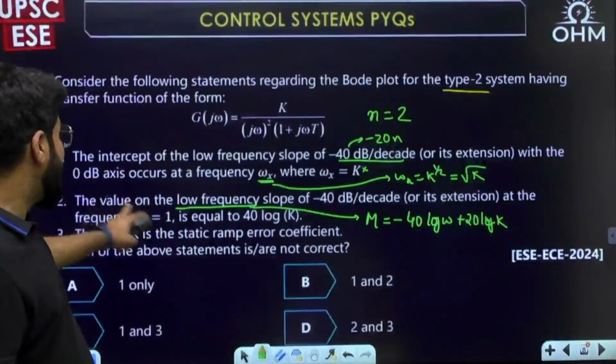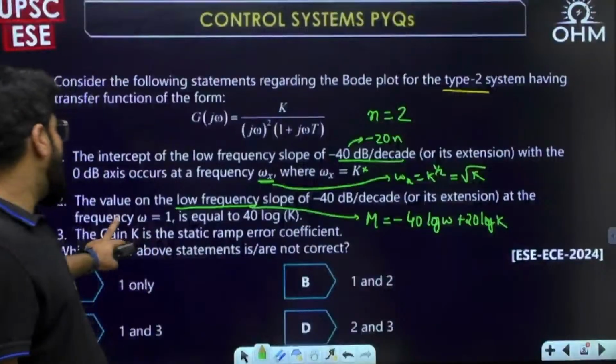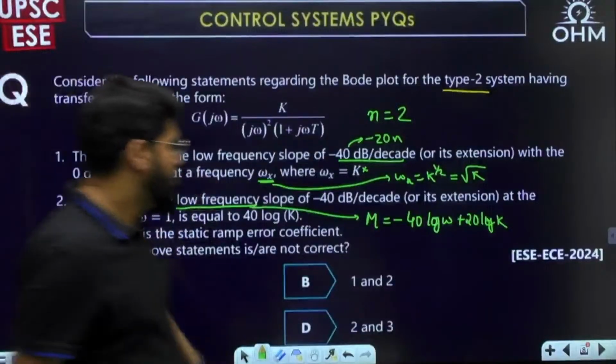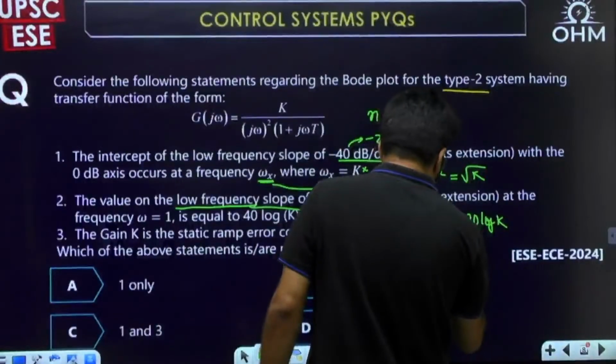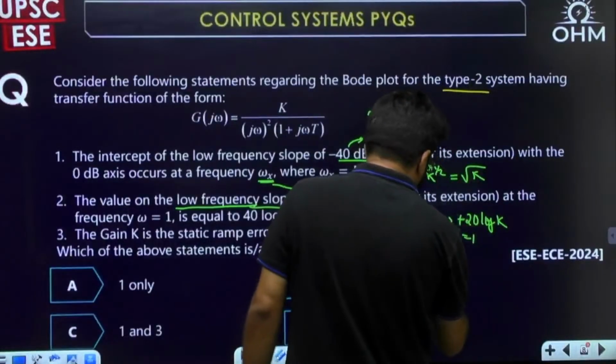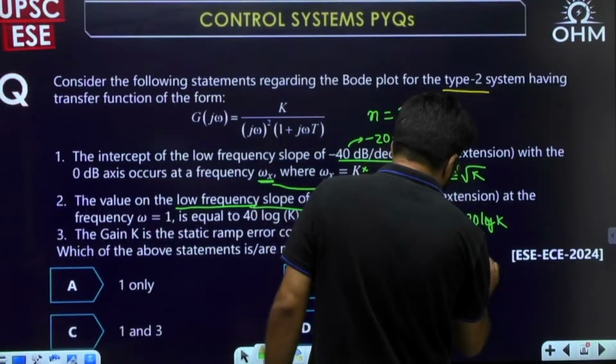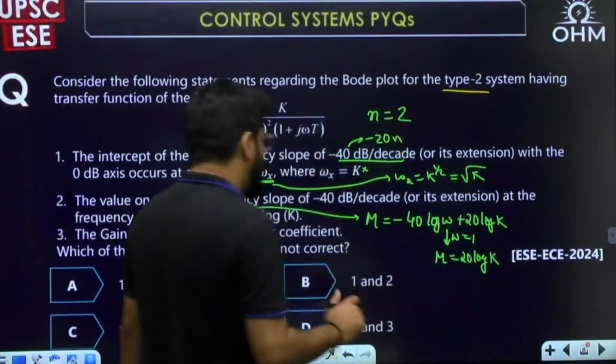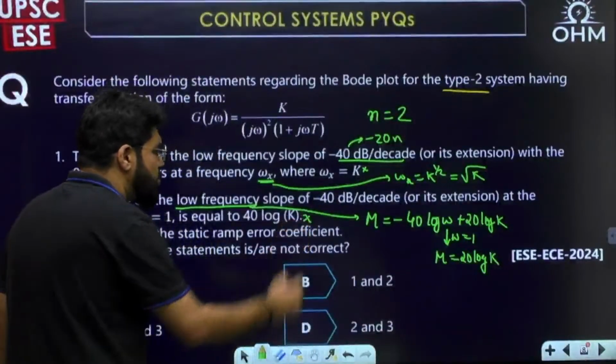They are telling the value on this initial part at frequency omega equal to 1. Even if you put omega equal to 1, log 1 is 0, so the magnitude is still 20 log k. Log 1 is 0. But is it 40 log k? No, the second is also not right.